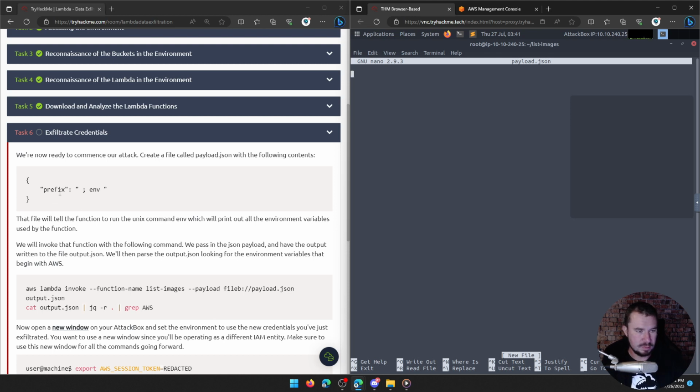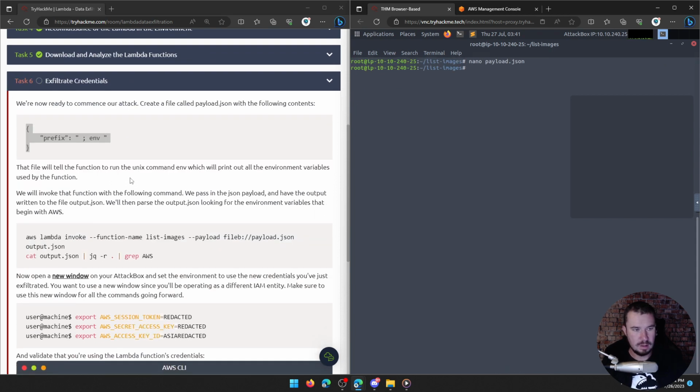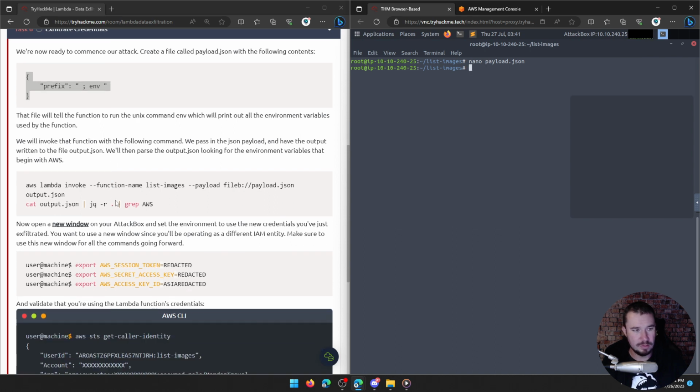And so you can see we're just passing it the prefix for the environment, since it's not sanitizing the input at all. That file will tell the function to run the Unix command environment, which will print out all the environment variables used by the function. We will invoke that function with the following command. We pass in the JSON payload and have the output written to the file output.json. We'll then parse the output.json looking for the environment variables that begin with AWS.